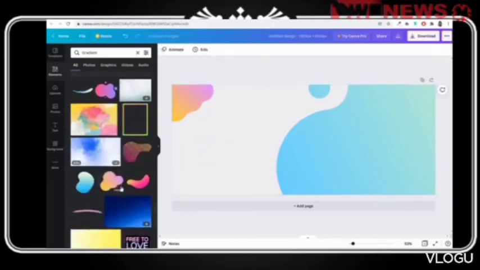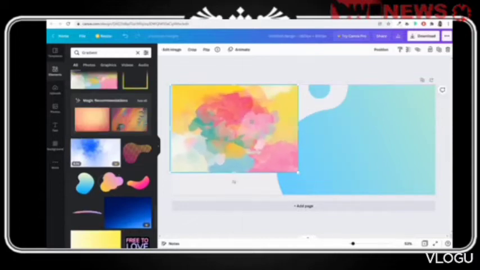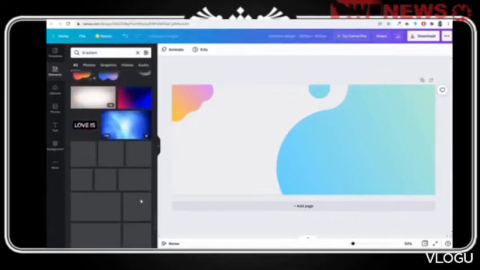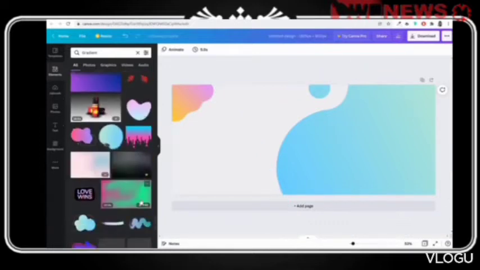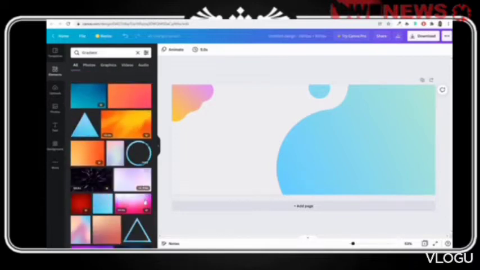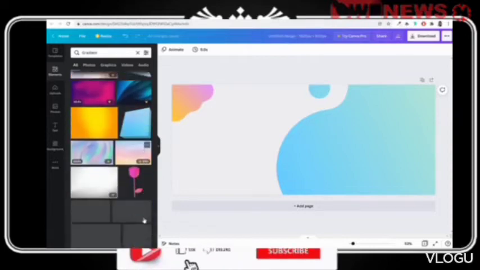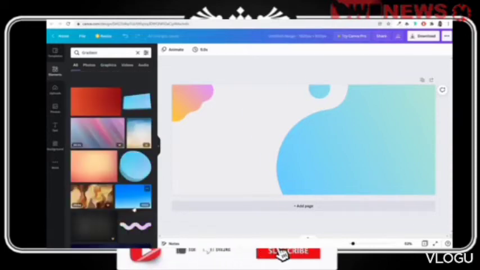So many different options are given to you. You have the backgrounds as well. This is for background. If you want to use this in the background, you can use this thing as well. So a lot of options are given to you. Whichever you want to use, just use that. Okay, and most of them are free. Some are premium. If you see this crown icon, this is premium. Rest everything is free. Okay, so maybe I want to stop it over here. I don't want to complicate this thing.